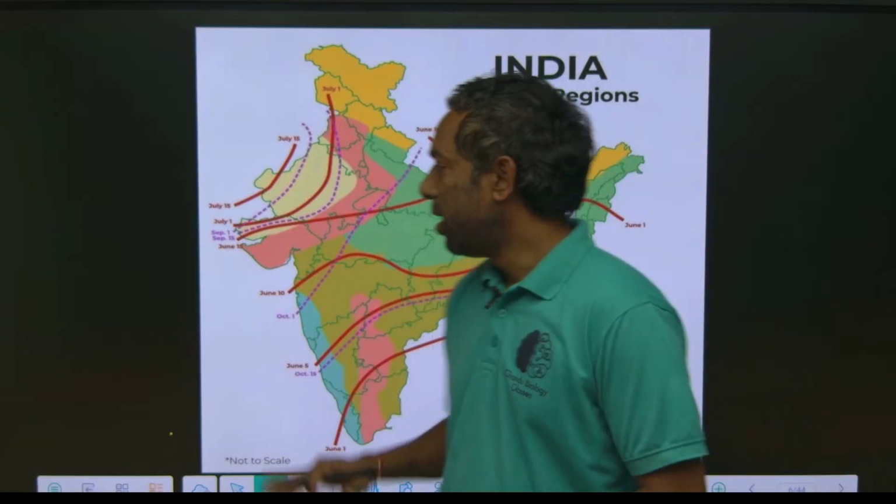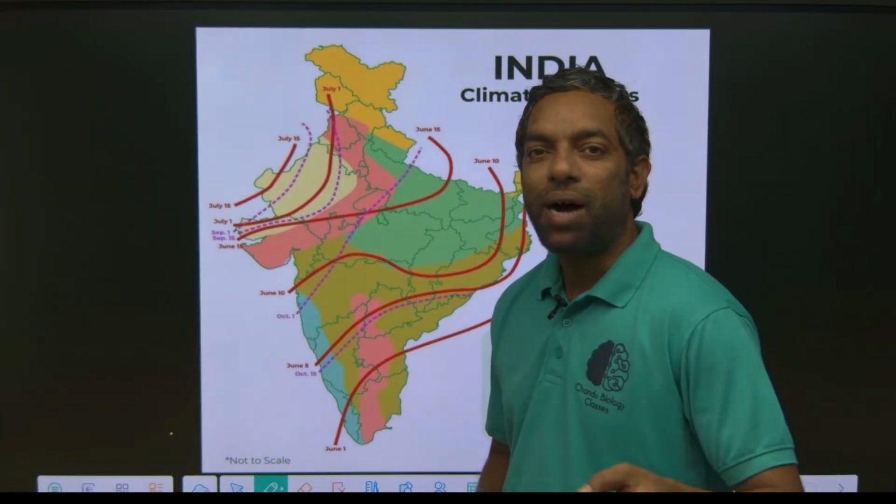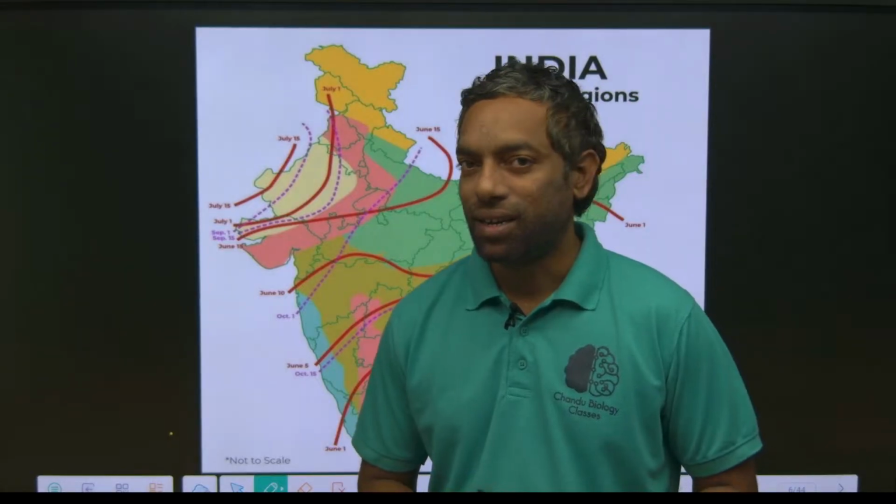Just look in here. This is the country. India has monsoon-based climate conditions.